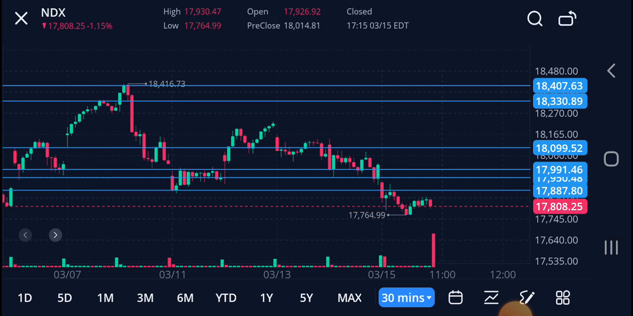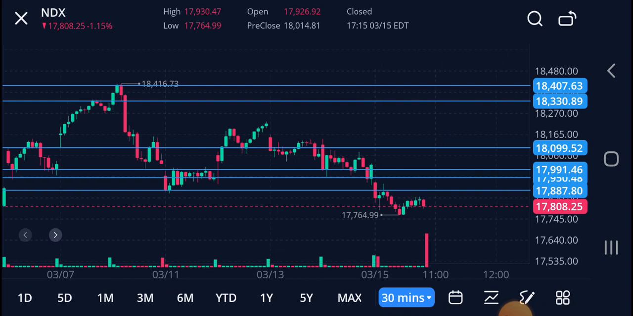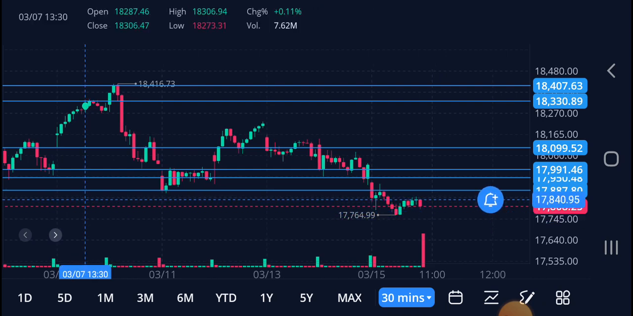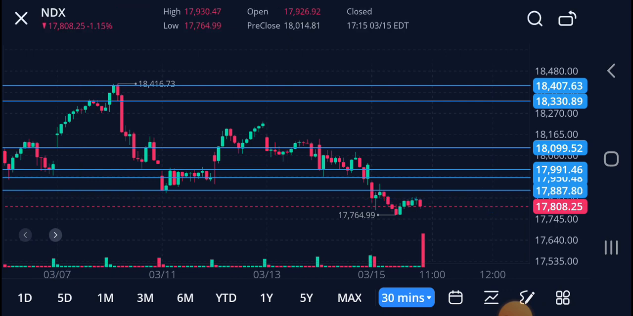But I was doing some other work at that time and I was not watching the market, and the market suddenly went from 17,764 to around 17,847. I had bought a put option, so as the market went up, I lost around $2,000. I did not put a stop loss.